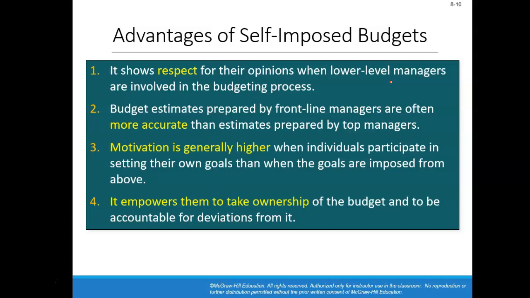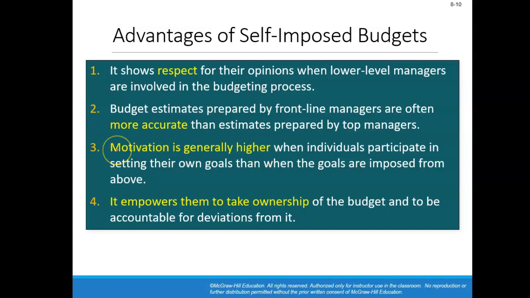With this approach, the budget estimates normally are going to be more accurate than estimates made by top managers who, don't tell them I said this, really have no idea what's going on within your particular department.